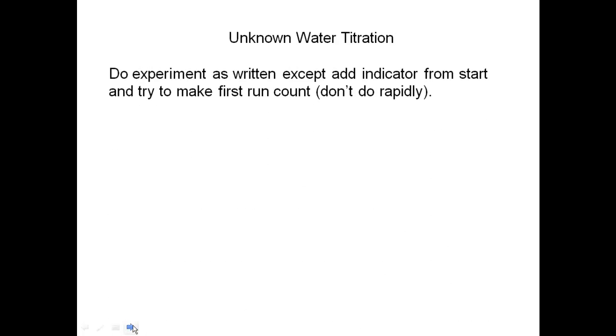Next, we'll do the unknown water titration. We're going to do this experiment just like it's written, except we're going to add the indicator from the start and try to make that first run count. Don't do it rapidly. Do it slowly till you know where that endpoint is, and then you can go faster on the next couple of runs. So exactly the same, except we're going to add indicator from the very beginning. Once again, we're going to do a minimum of 3 runs. You want good precision. Make sure you do it till you get good precision.